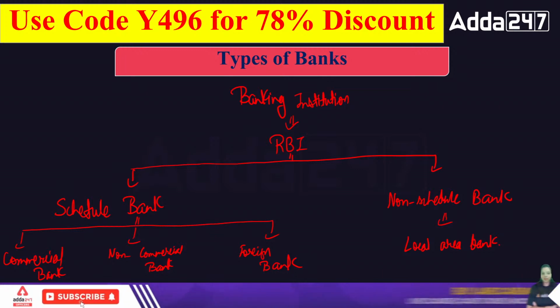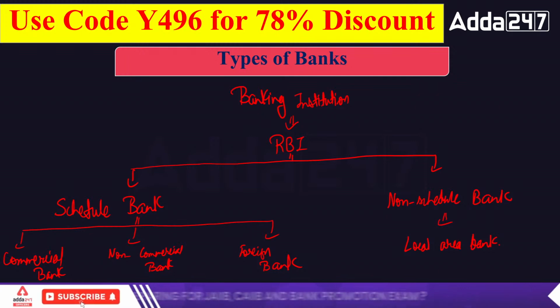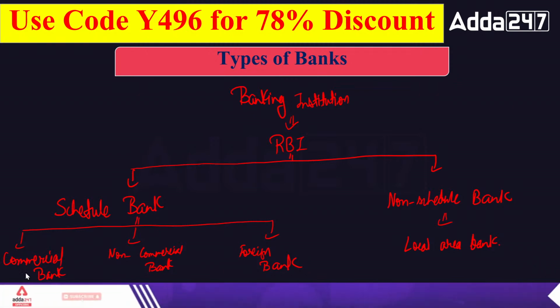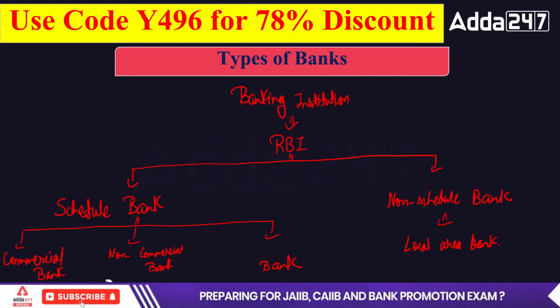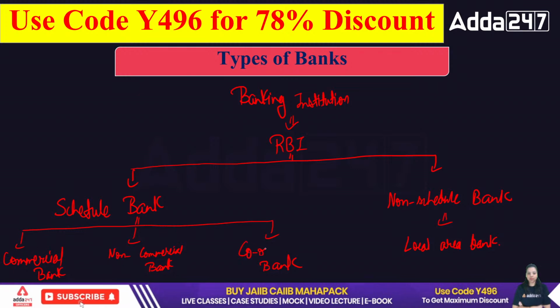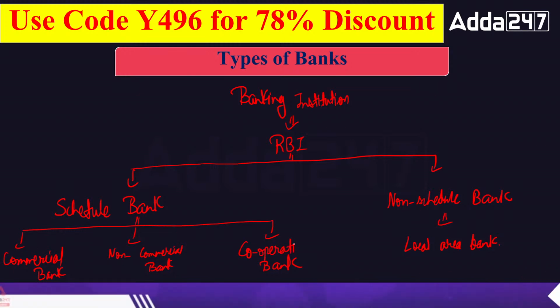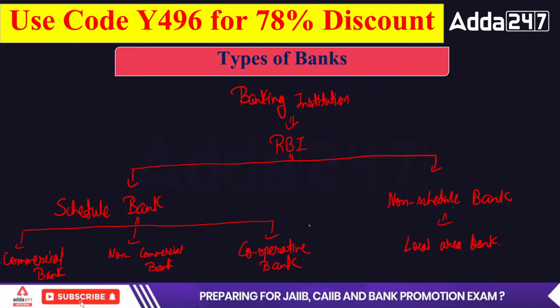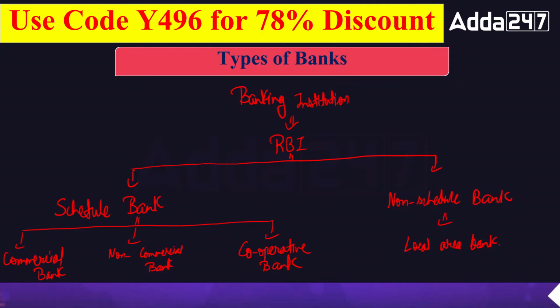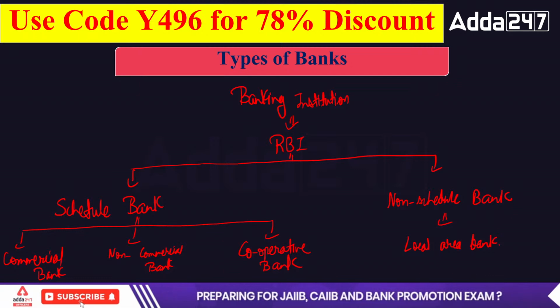Now, what are foreign banks? Foreign banks are those banks whose headquarters are abroad but their branches are in India. That is known as a foreign bank. One second. There will be a cooperative bank here, not the foreign bank. I have written it wrong. It is a cooperative bank. Cooperative banks are those banks which work for the agriculture sector. Cooperative banks were introduced to develop the agriculture sector. They provide loans to the agriculture sector.